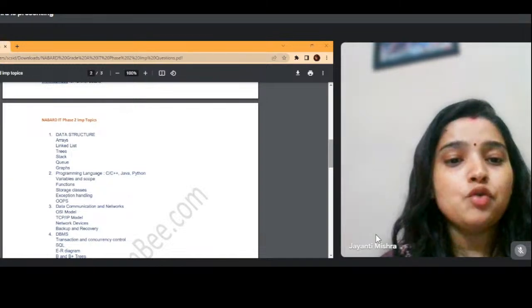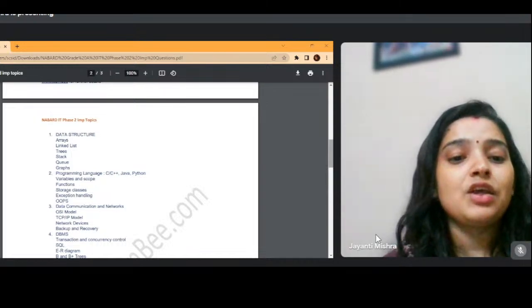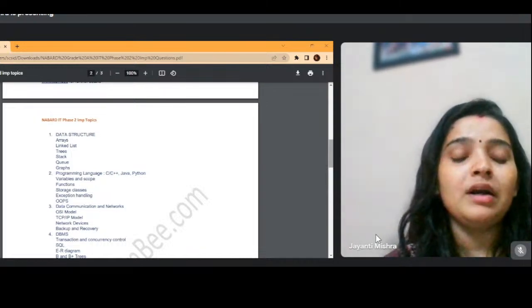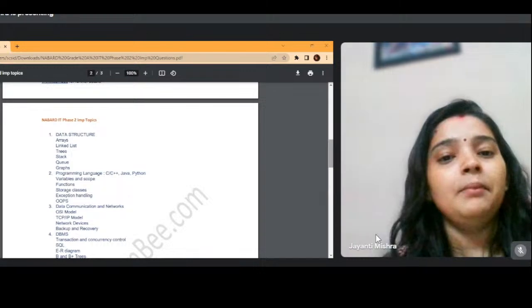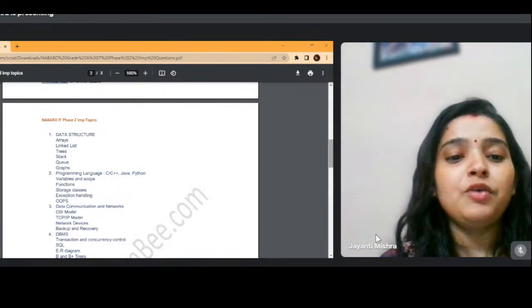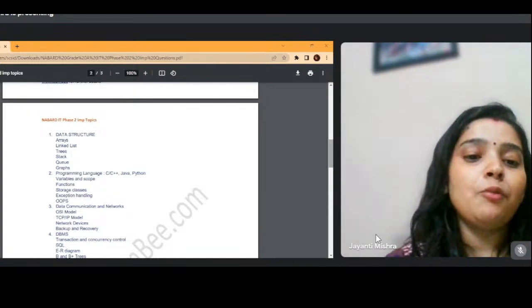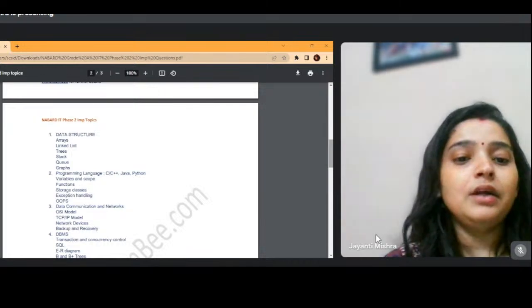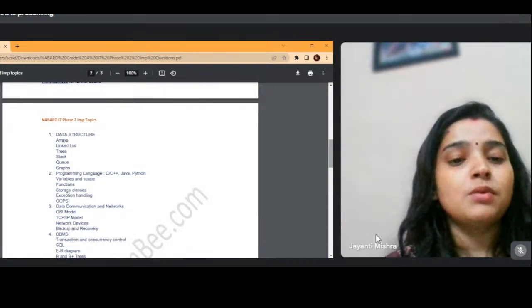Okay, so when it comes to data structure, you can practice data structure. At least these data structures are must: array, linked list, trees, stack, queues, and graph. These are must, and most importantly, tree is the most important thing. Last year also there was a question on binary search tree, and this year also, maybe if they are going to follow the same pattern, there may come a question from tree, stack, or queue. Okay, for graph I'm not so sure, but definitely from tree there is a high chance that you will get a question from trees. So for data structure, at least prepare this much.